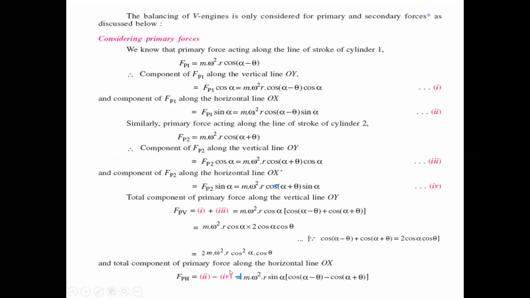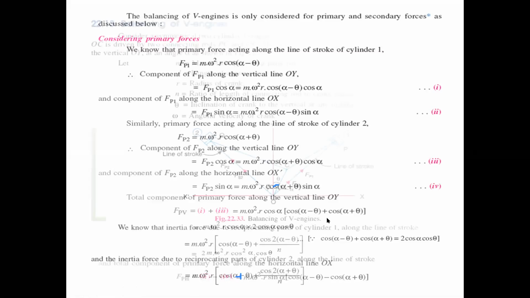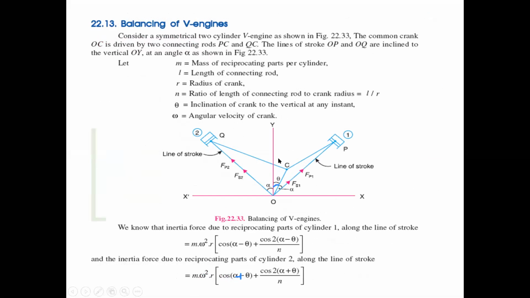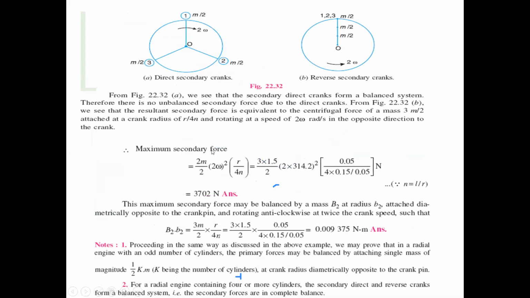And now we find the primary forces along the horizontal line OX. Just observe that one is going to the right and one is going to the left. That's why here we take 2 minus 4.